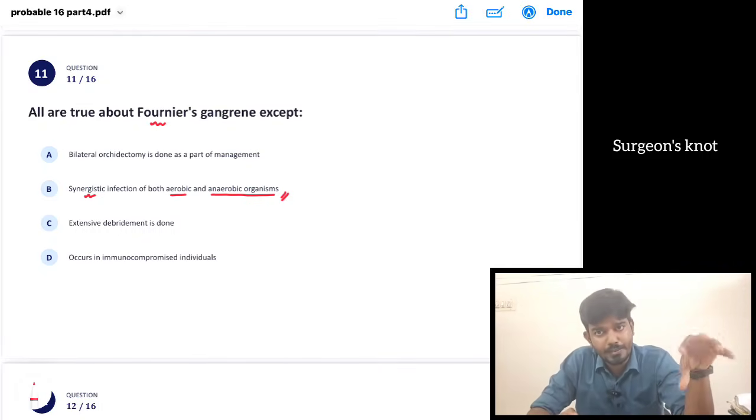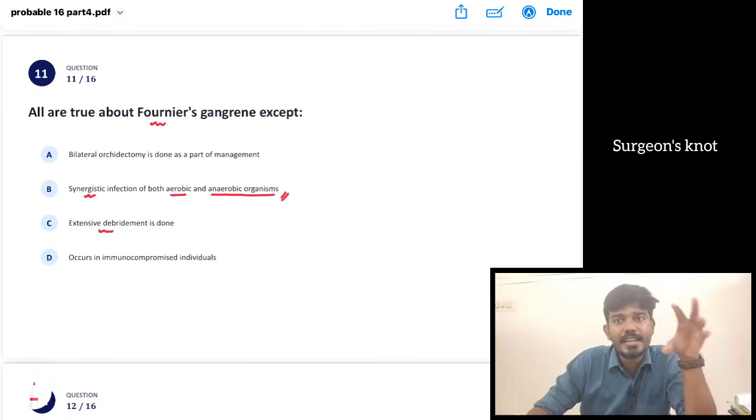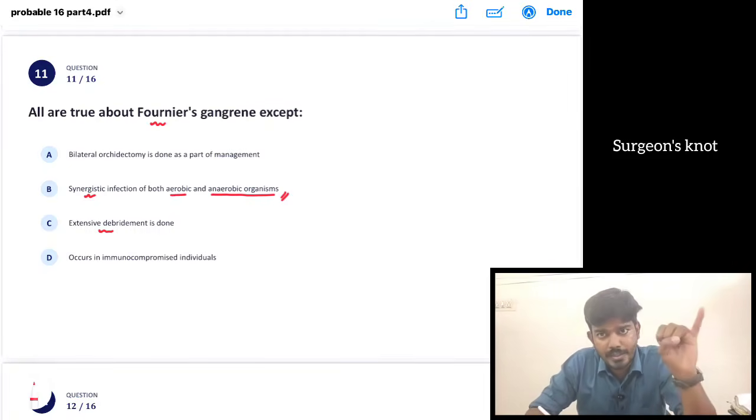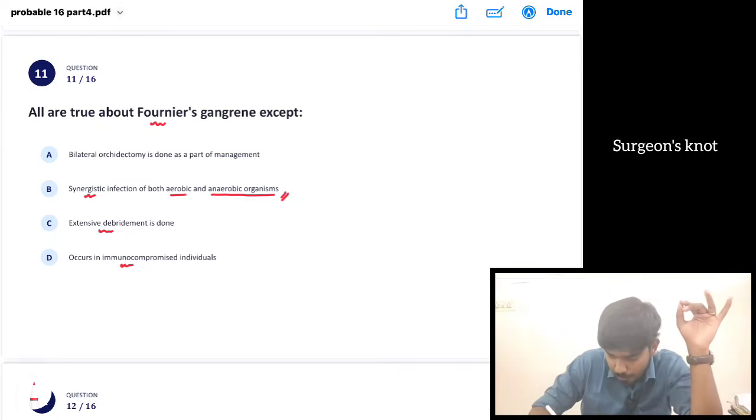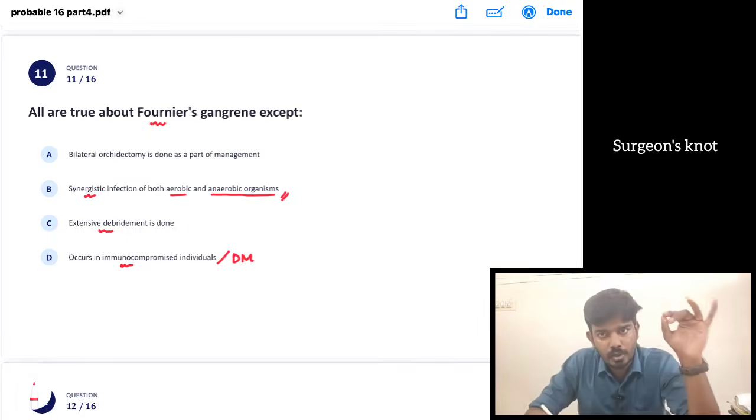Okay, it's a mixed infection. anaerobic எல்லாம் சேர்ந்து இருக்க போகுது. Okay, then extensive debridement. Yeah, extensive debridement is a treatment of choice in case of a necrotizing fasciitis and also in case of a Fournier gangrene. Then it occurs in immunocompromised. Yeah, it occurs in immunocompromised diabetes mellitus patients. அந்த மாதிரி patients தான் இது most common வரப்போகுது.